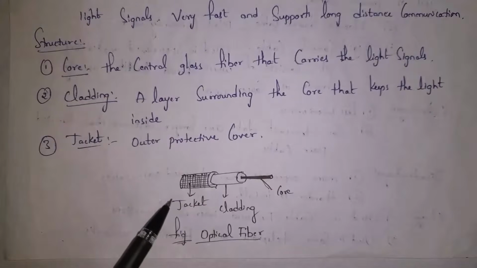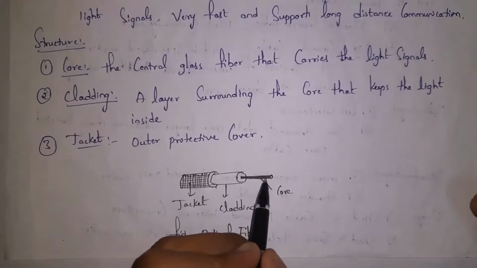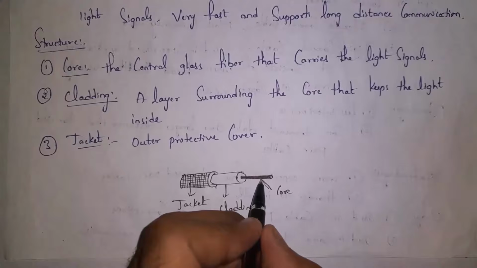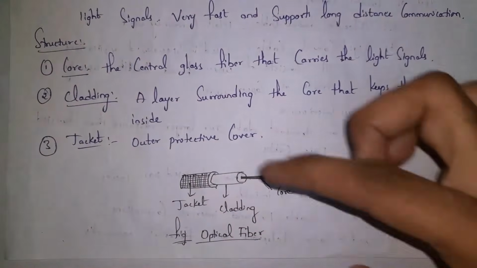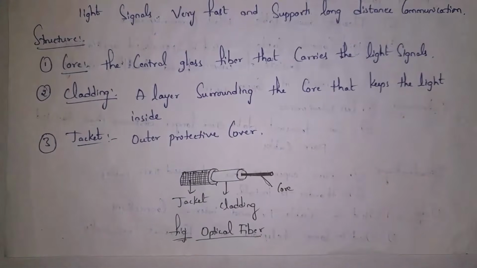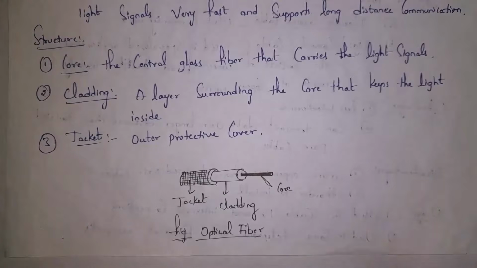Guys, this is structure of fiber optic cable. It contains mainly three components. They are core, cladding and jacket. Core is the glass fiber through which data is transferred in the form of light signals. And second one is cladding. This layer will surround the core so that light signals will not go out. And third one is jacket. Jacket is nothing but outer protective cover. It is basically made up of plastic.